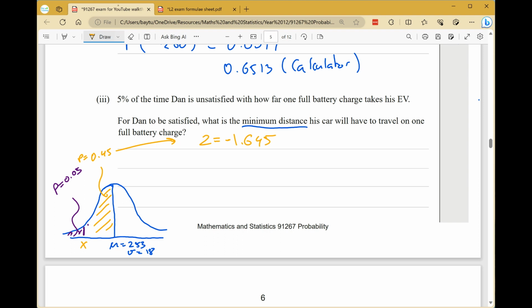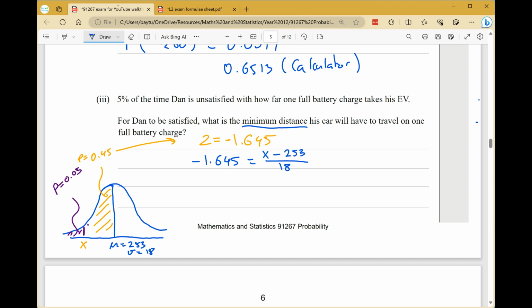And that's very important for when we substitute all of these numbers into the Z formula, because our answer will just not come out right if it's not negative. So x, we don't know that. Minus the mean, we do know that. Divided by standard deviation, which we also know. So our objective here is now to solve for x, which means get x by itself. So move the 18 and the 253 away from it till it's by itself on that side of the equal sign. So I'll start off by multiplying both sides by 18